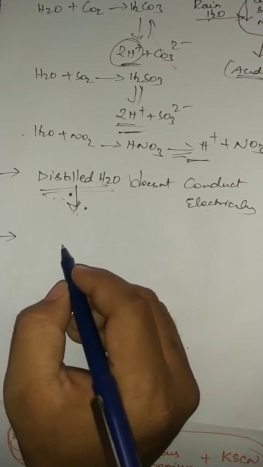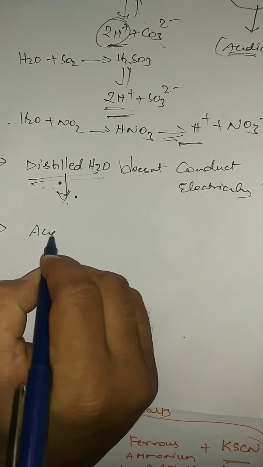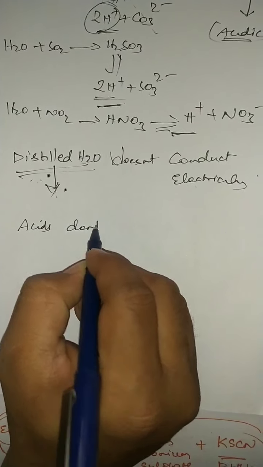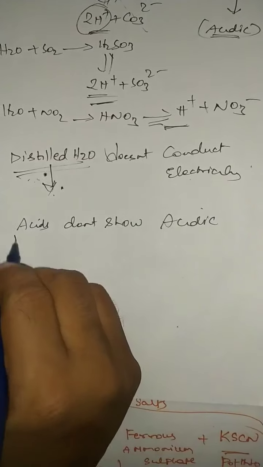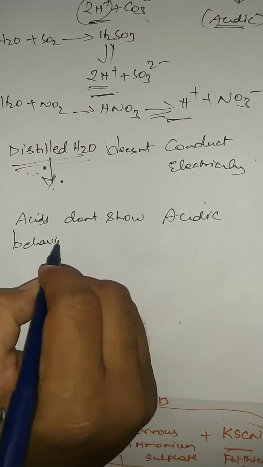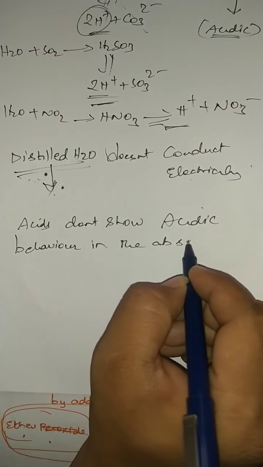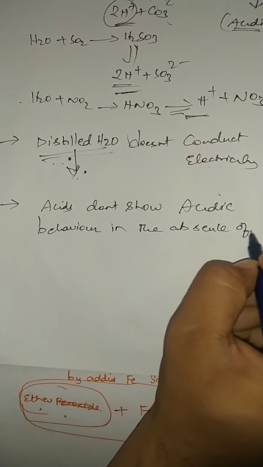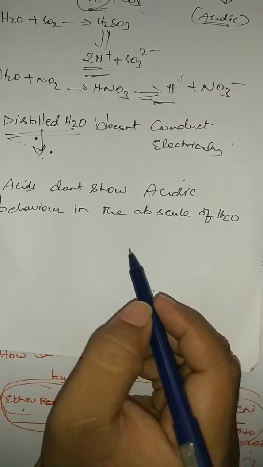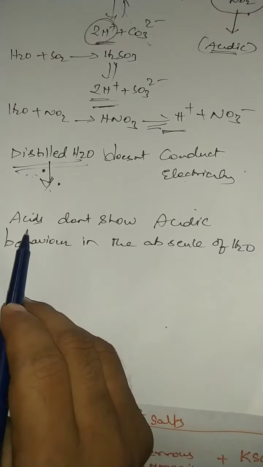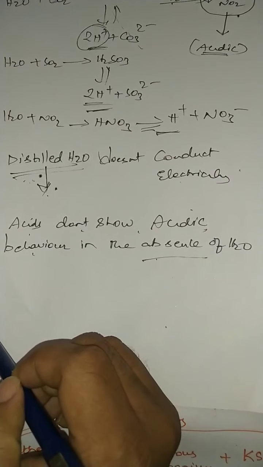So the conclusion point: acids don't show acidic behavior in the absence of water. Very, very important. Compulsory moisture must be there. If water is there only, there is a chance of ionization. Unless water is there, acids will not undergo ionization easily. Acids don't show acidic behavior in the absence of water.